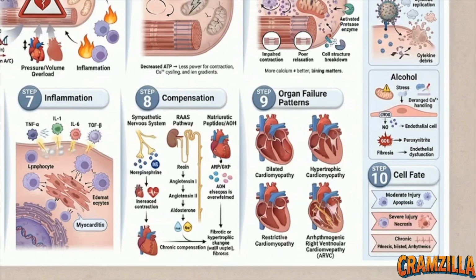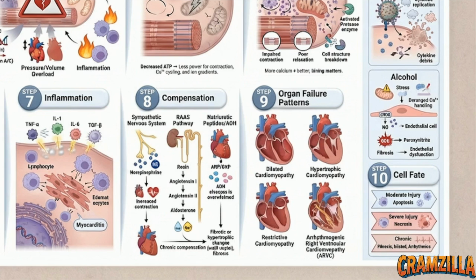Step 9 of the diagram maps exactly how this microscopic cascade of calcium chaos, protease activation, and toxic compensation physically reshapes the macroscopic organ into 4 distinct clinical phenotypes. The first pattern is dilated cardiomyopathy. The ventricle stretches into a large floppy sac, characterized by severe systolic failure and a critically low ejection fraction, meaning it can no longer pump a sufficient percentage of blood out of the chamber.